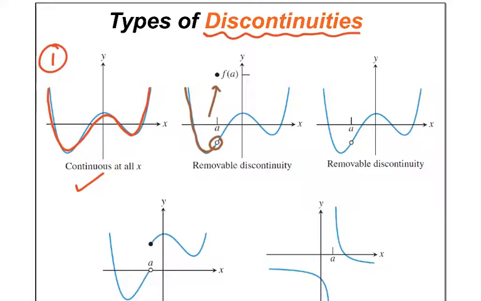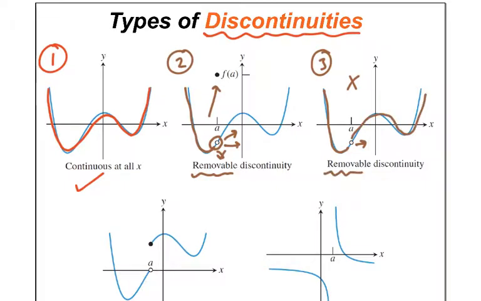So it's almost like I pulled out this point. He just got removed. Oh, he's called a removable. That's called a removable discontinuity, when you have a hole and sometimes you have a point, sometimes you don't. Because you look at number 3 over here, same idea, I have a hole, it's been removed, but there's no dot anywhere else. But he's still considered a removable discontinuity because I removed the point. Whether I removed him and actually placed him on the graph like on number 2 or not, I still removed him. So these both are called removable discontinuities.